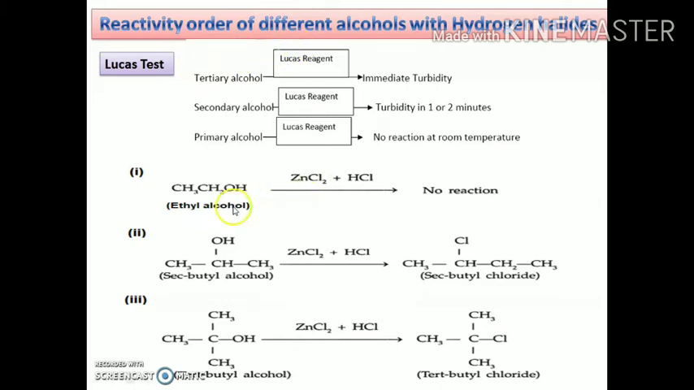In the case of primary alcohols, zinc chloride and hydrochloric acid show no reaction at room temperature. This reaction is possible only on heating. In the case of secondary alcohols, they form secondary butyl chloride, and the turbidity appears after 1 or 2 minutes. In the case of tertiary alcohols, on treatment with the Lucas reagent, the turbidity appears immediately.